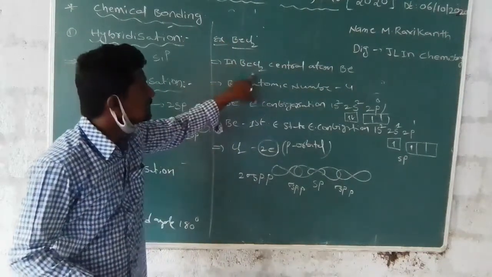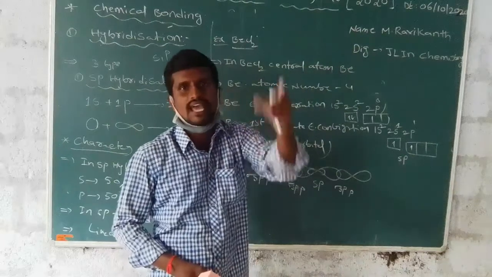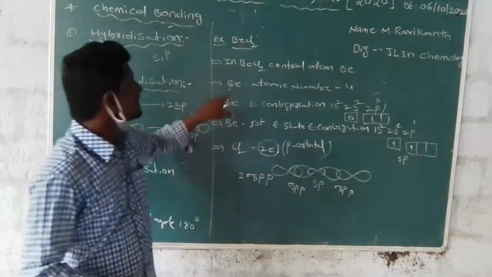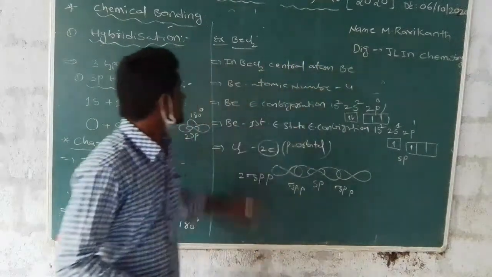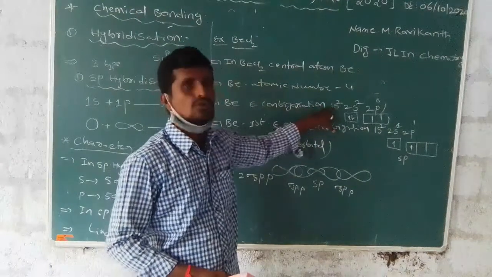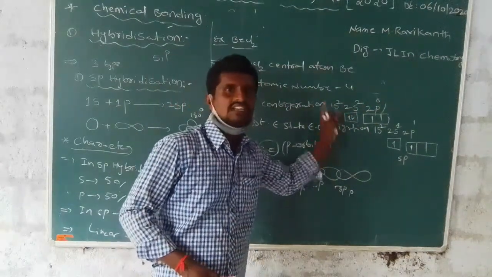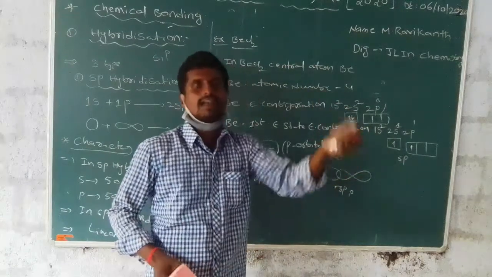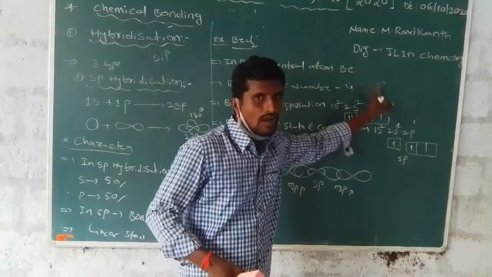In BeCl2, the central atom is beryllium, atomic number 4. Beryllium electronic configuration is 1s2 2s2 2p0. This hybridization involves s orbital and p orbital due to the p0 orbital.